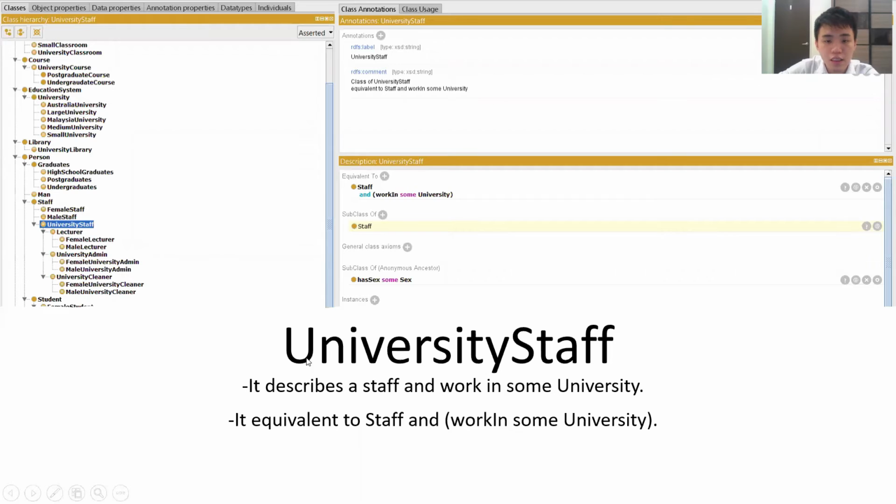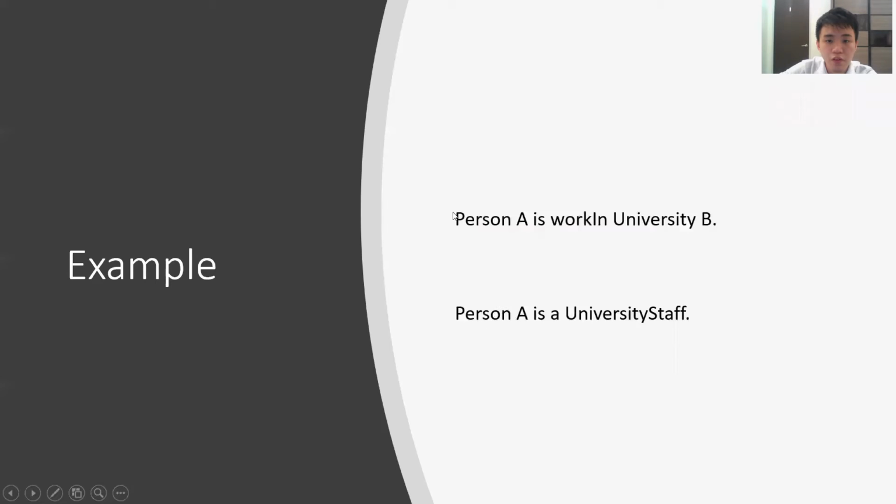The next class is university staff. It describes a staff who works in some university. It is equivalent to staff and works in some university. For example, person A works in university B, so person A is a university staff.